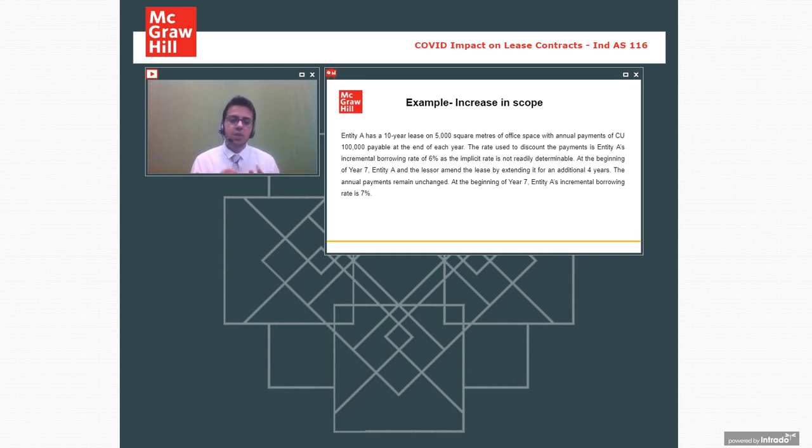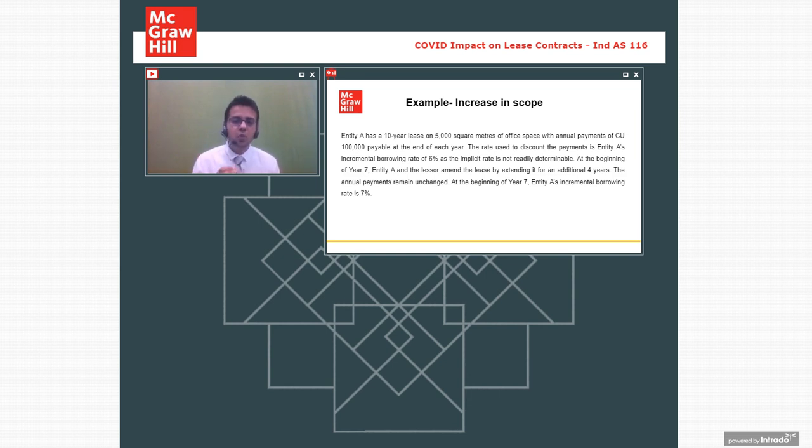Now what happens? We are going to rediscount the remaining amount. 1 lakh rupees is the rent that you have to pay for 7th year, 8th year, 9th year, 10th year, and further 4 years. We are going to rediscount this on the date of modification, the rate of discount on the date of modification, which is 7%. This is modification accounting. So this was the main crux that we need to understand about modifications, and then I'll come down to what was the COVID impact related to the same.